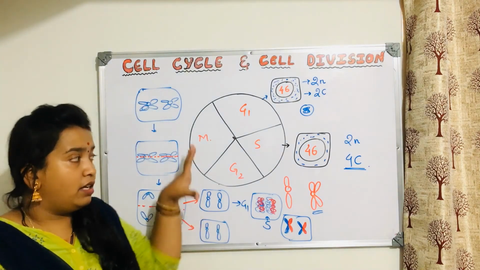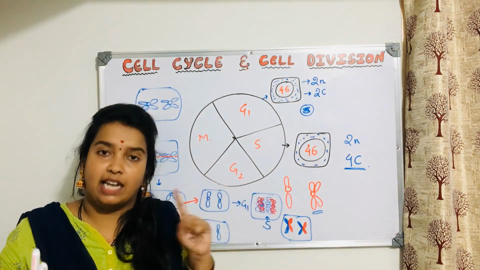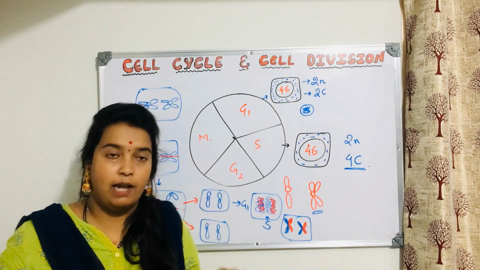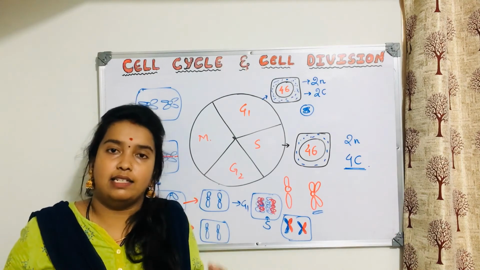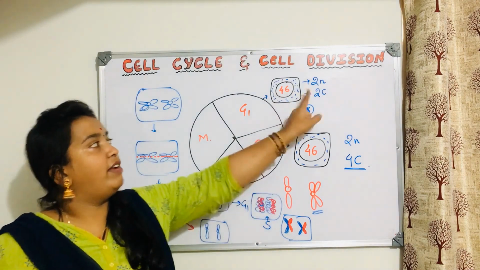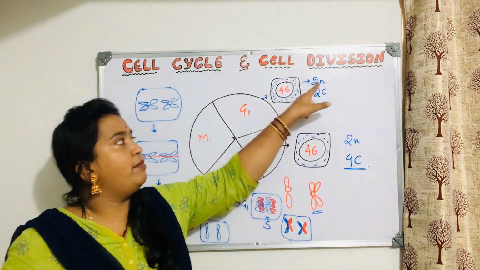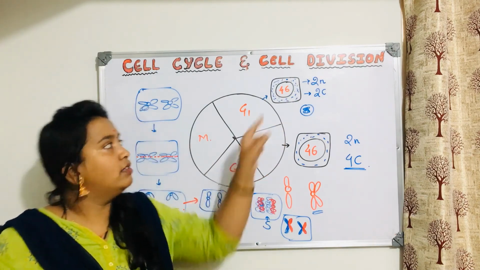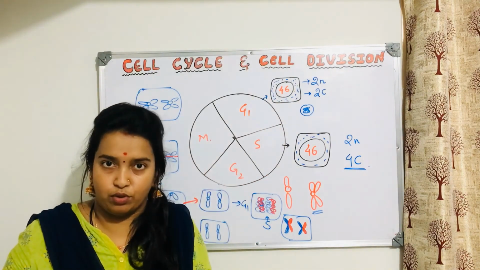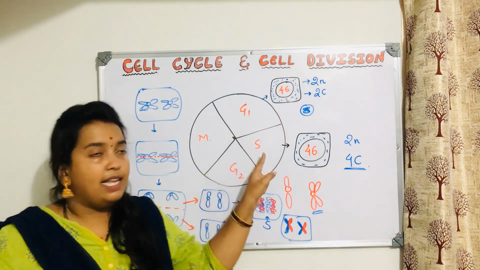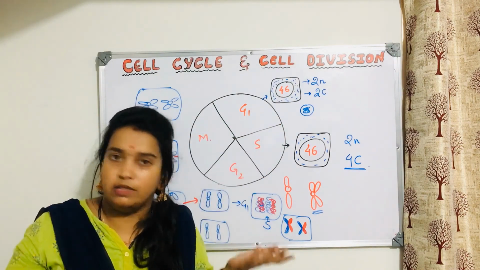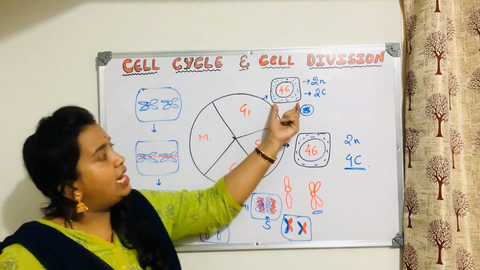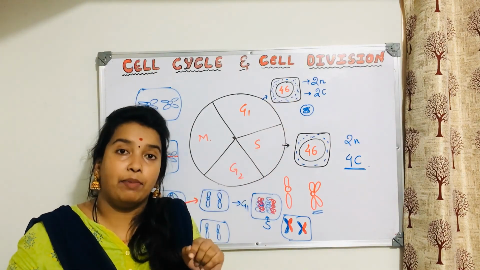But once again I'll revise, just listen carefully. Whichever cell is undergoing mitosis is usually diploid, having two sets of chromosomes. A human diploid cell has 46 chromosomes. In the G1 phase, only the cytoplasmic content and cell organelles will increase. When this cell comes to S phase, what will happen?